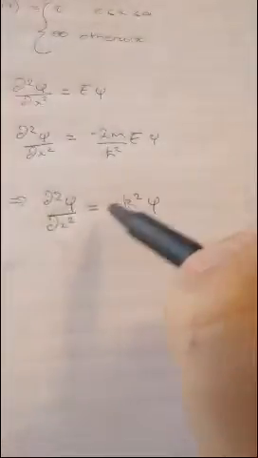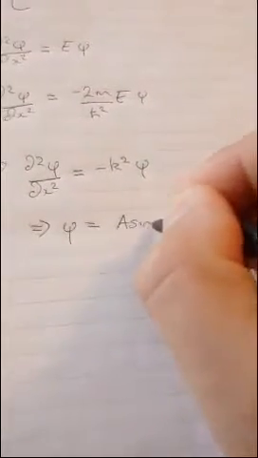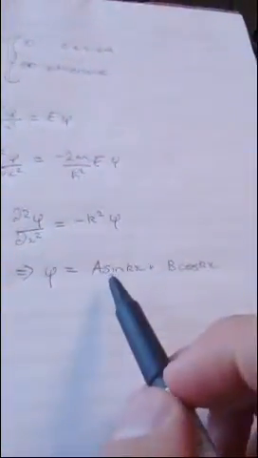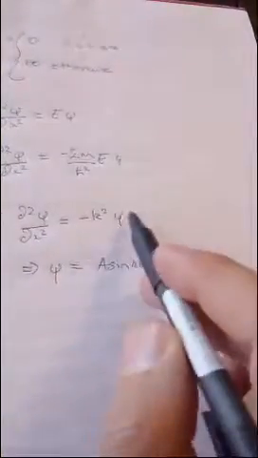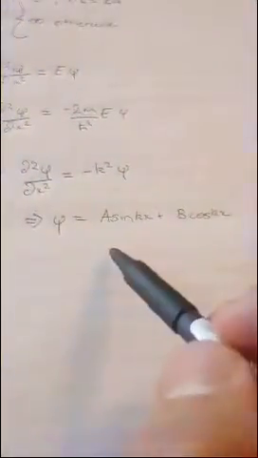Now, this is quite interesting, because there is only one sort of equation for which this can be true. You can write it in the form of exponentials or in the form of sine and cos. So this implies that the function has to equal a sine kx plus b cos kx. That is the only function where if you differentiate it twice, you get minus some constant squared times the original function. If you've done any university or college calculus, you will prove this.